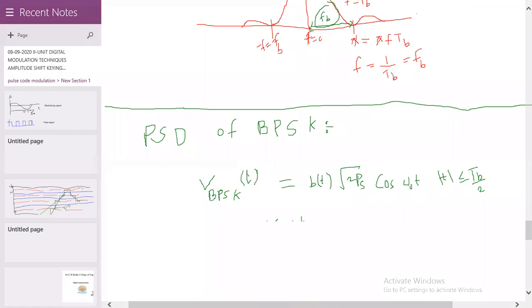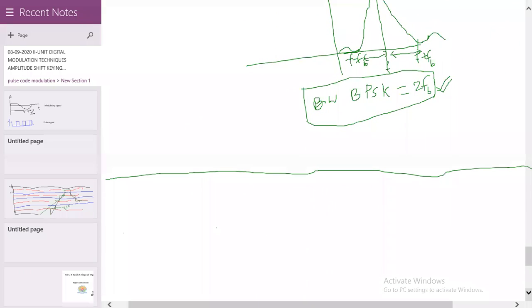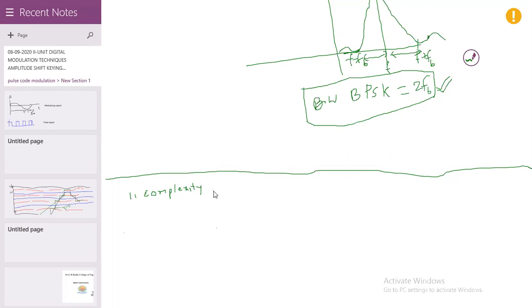Complexity of receiver block diagram. The second one is recovery of minus B of t signal.